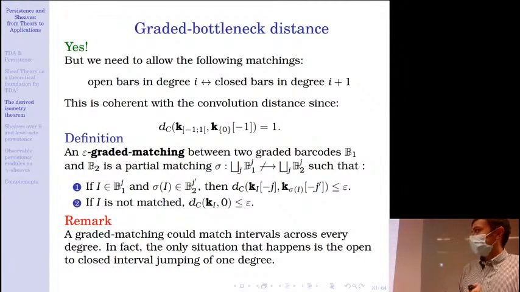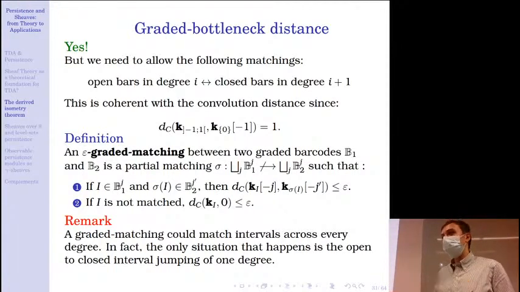Okay, and so now we will define an epsilon graded matching between two graded barcodes as a partial bijection between those two graded barcodes, such that any matched graded intervals are such that the associated sheaves are at a convolution distance at most epsilon, and any not matched interval is at distance at most epsilon to 0.